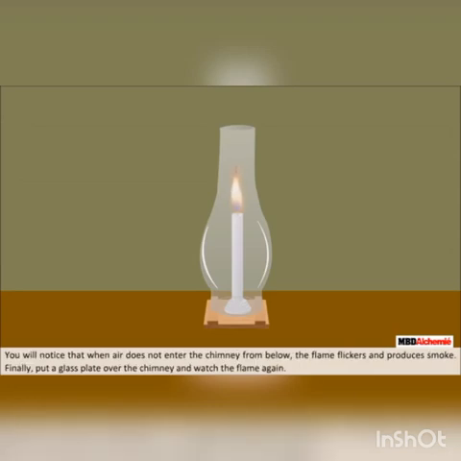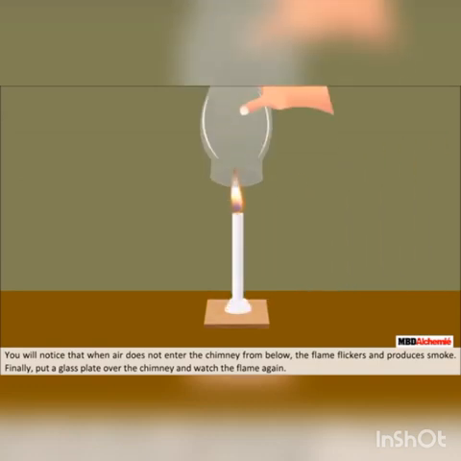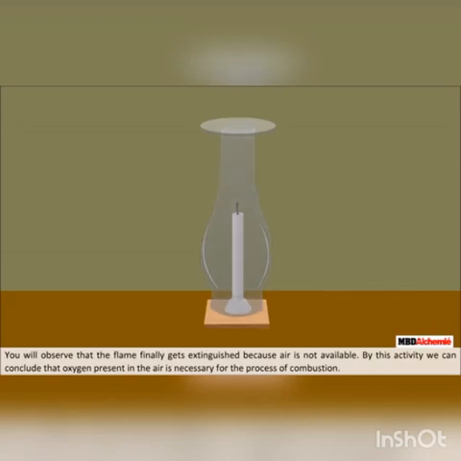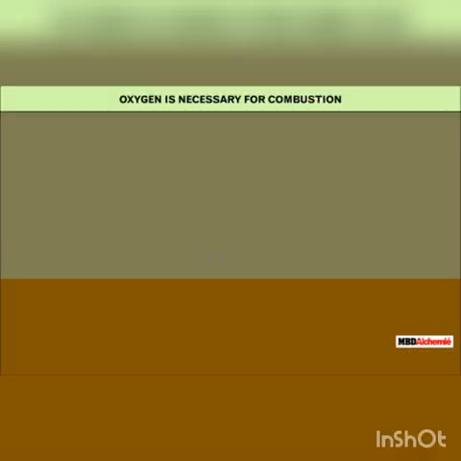You will notice that when air does not enter the chimney from below, the flame flickers and produces smoke. Finally, put a glass plate over the chimney and watch the flame again. You will observe that the flame finally gets extinguished because air is not available. By this activity, we can conclude that oxygen present in the air is necessary for the process of combustion.